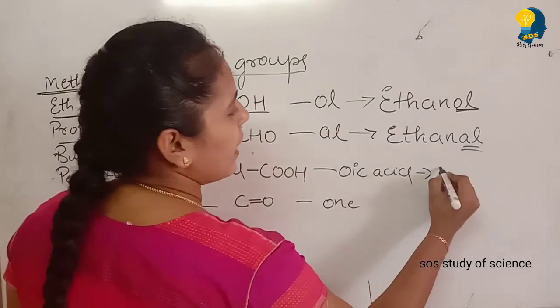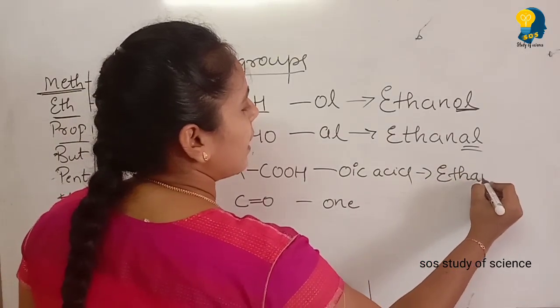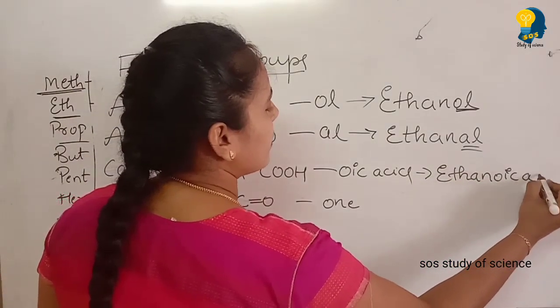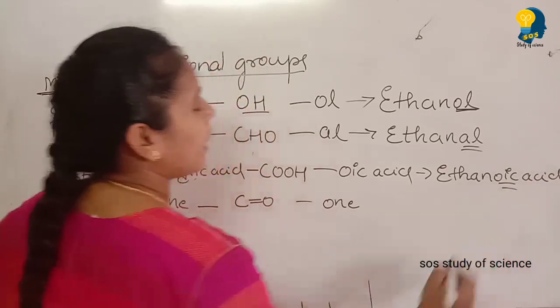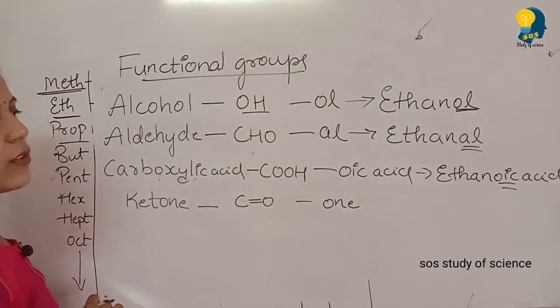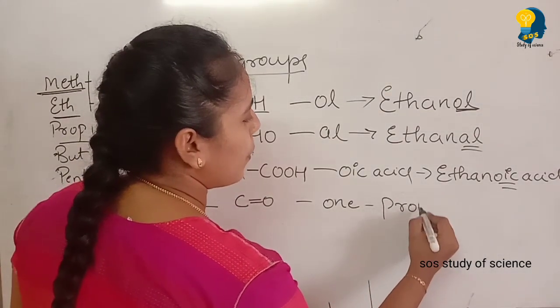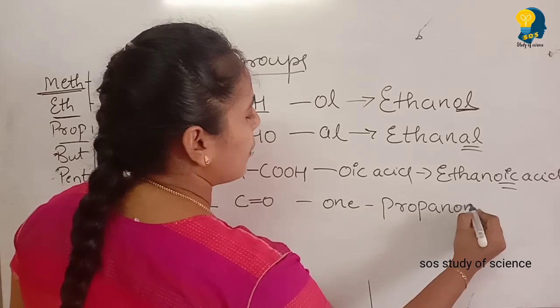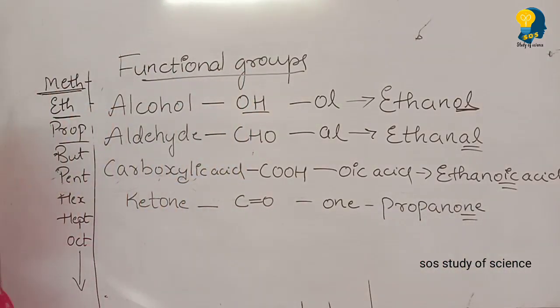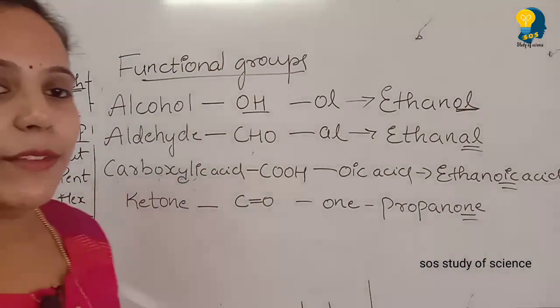Now see, ethanoic acid. Can you see oic acid? So oic acid. Ketone. Let us write propanone. Propanone is the one which is very, very important.